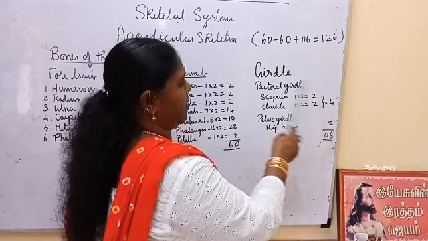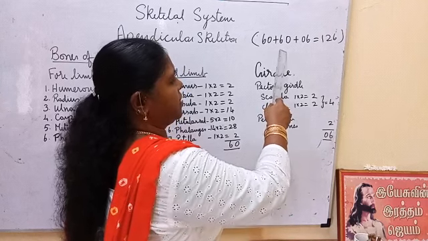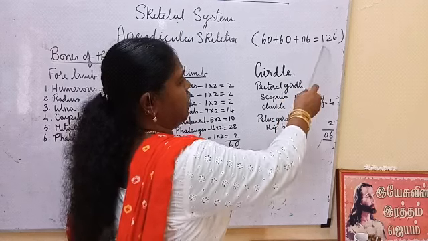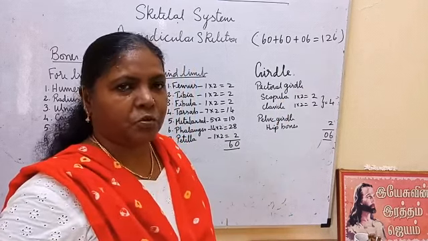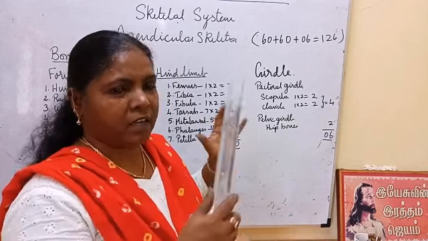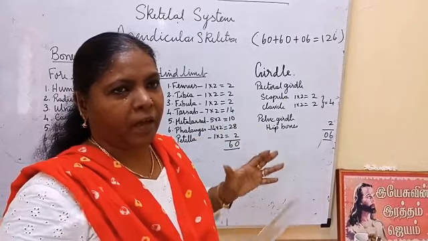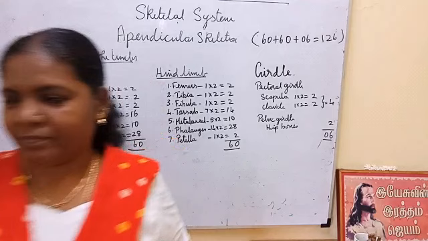So together the girdles include 6 bones. So forelimb 60, hind limb 60, girdle 6 bones. Altogether 126. And axial skeleton 80. Together 206. Okay. Now we are going to see elaborately the skull bones: how to call them, where they are located, how they are joined. Okay.